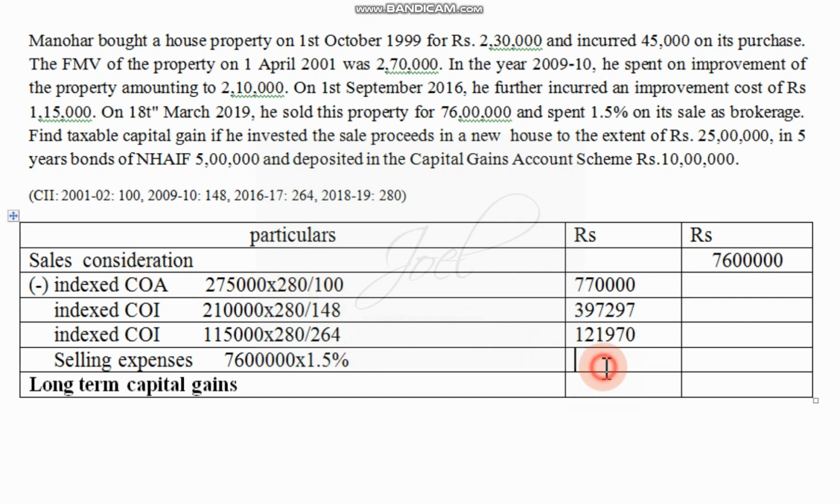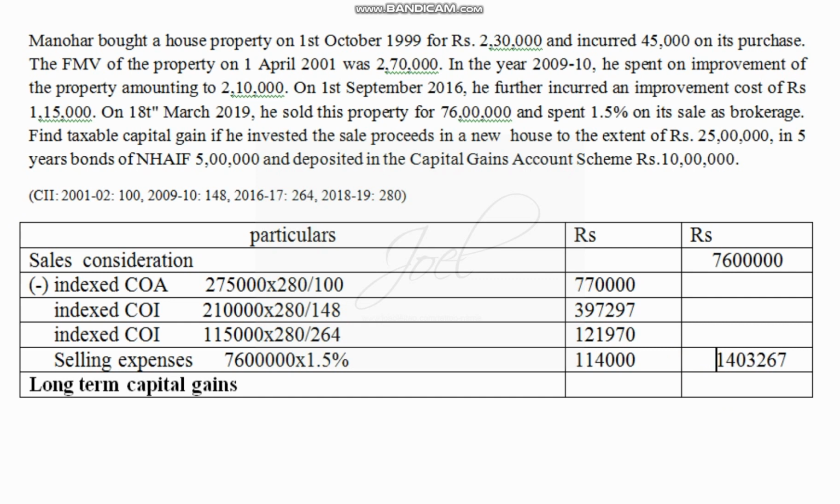When you calculate it, you will get a value of rupees 1,14,000. So all the amounts are supposed to be totaled here, and the total will be deducted from long term capital gain. So we will get long term capital gain before the adjustments. Yes, the total of all these three things will be 14,03,267. So this will be the amount that we are going to get.